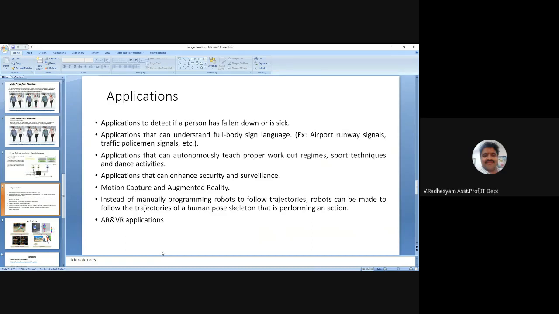So instead of manually programming robots to follow instructions, we can do skeleton programming and show how the robot has to act. And the applications like AR and VR, as I told you earlier.